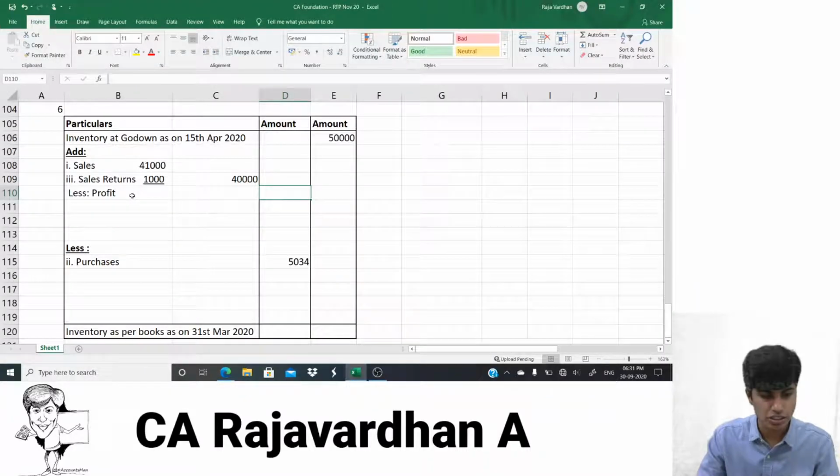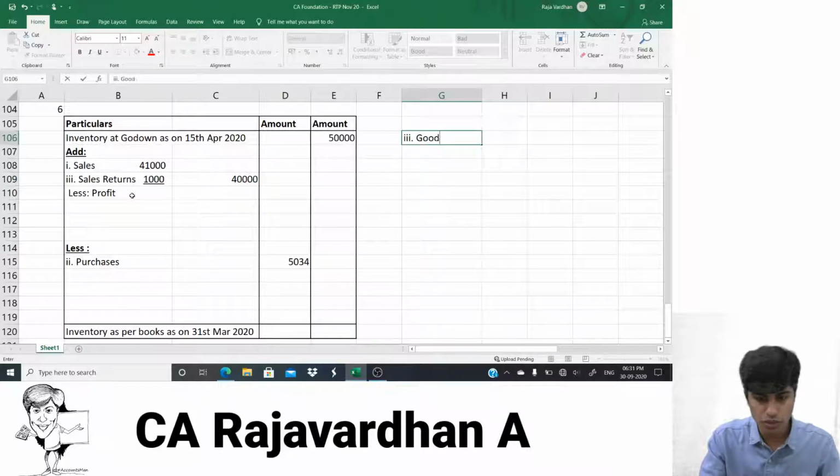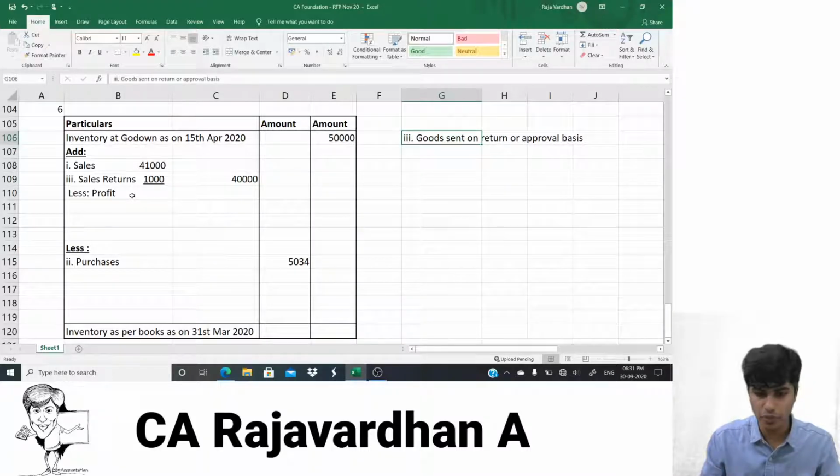Let's make a note of this. So we're doing adjustment number 3 right now. So I'll write it here: goods sent on return or approval basis. We're doing a working note, basically.